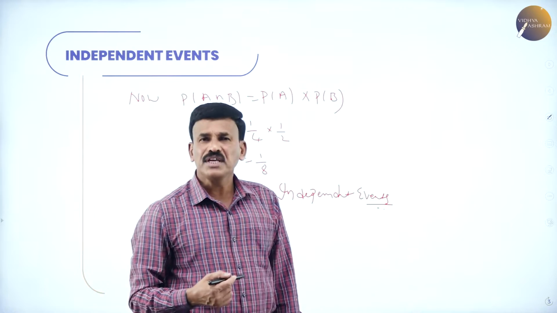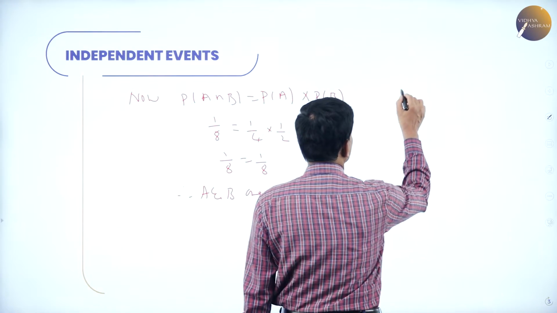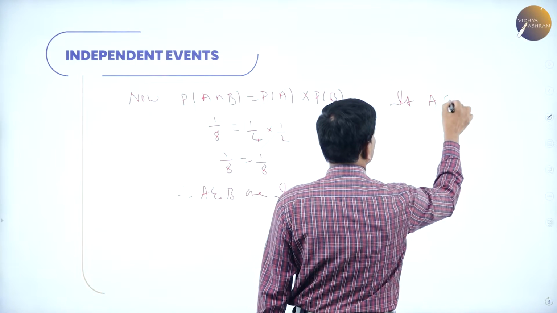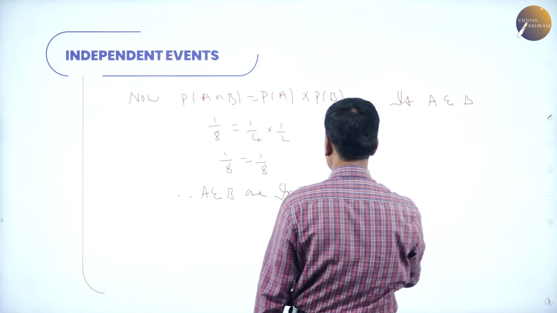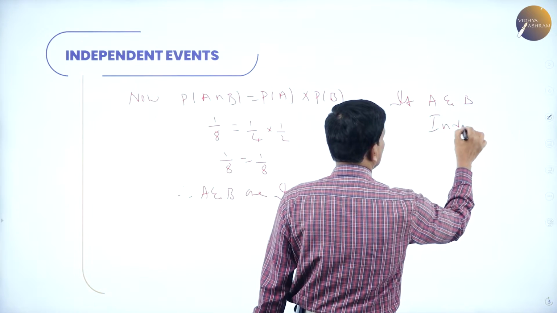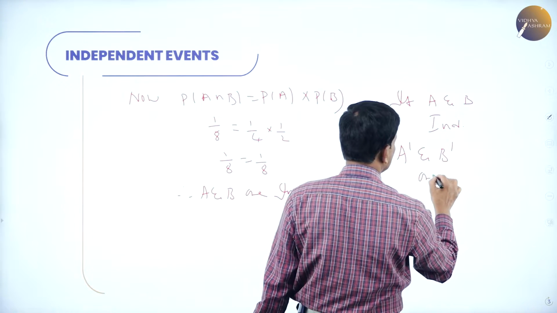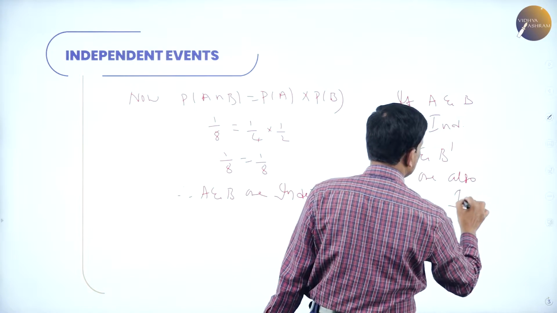Okay. Now if A and B are independent events, then A dash and B dash are also independent.